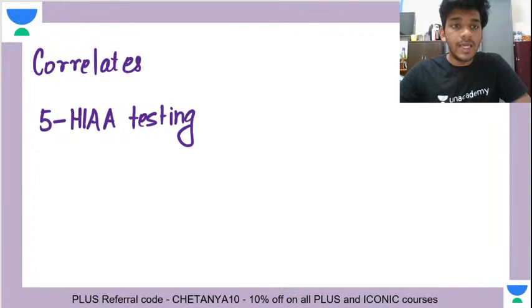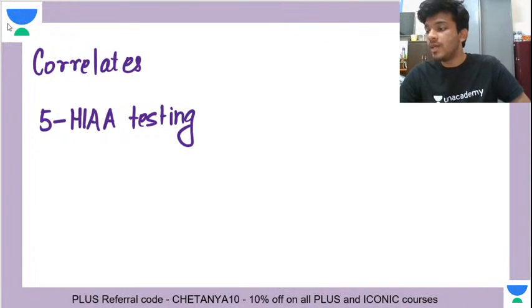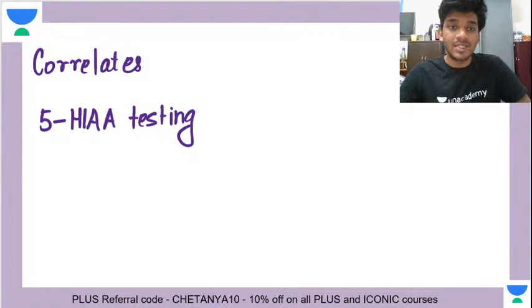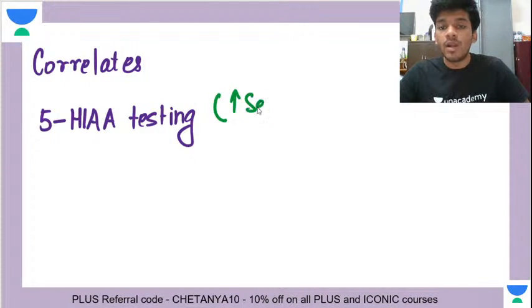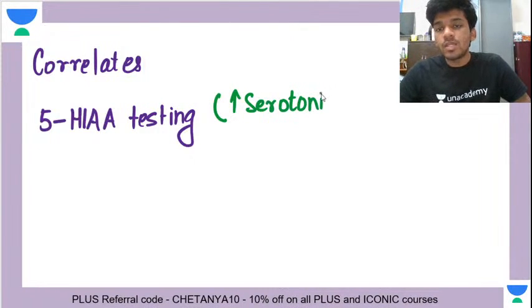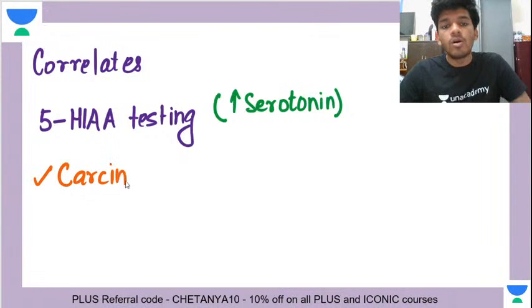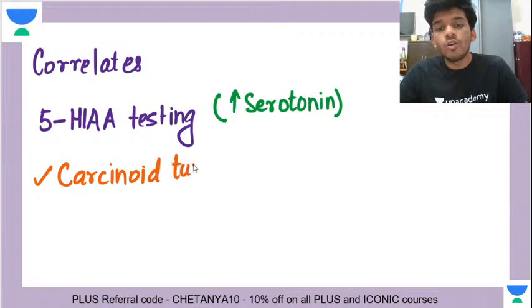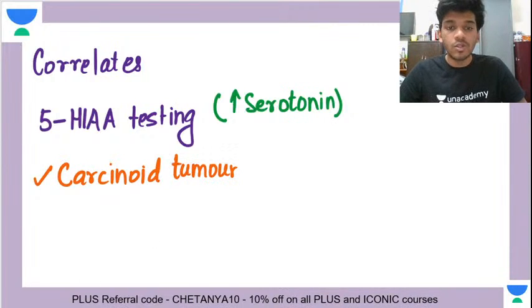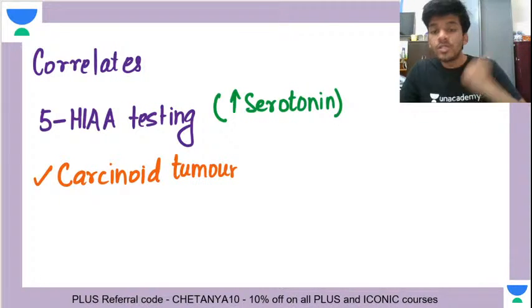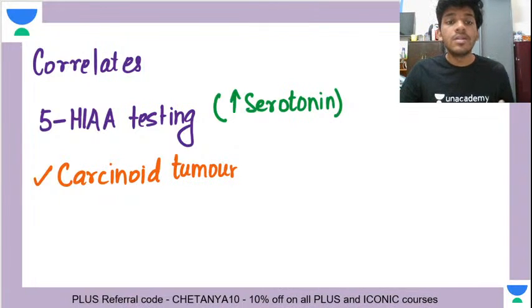Right. So I was saying, what are the correlates when you are doing 5-hydroxyindole acetic acid testing? That is when you suspect that the levels of serotonin are high. It can be used in the diagnosis when we are suspecting a carcinoid tumor, first of all, because carcinoid tumors are serotonin secreting tumors. If there is an excess of serotonin in your body, because it is released by enterochromaffin cells, that shows that your body has elevated levels of serotonin.